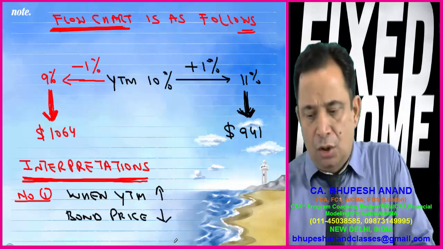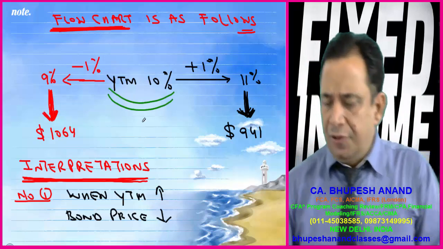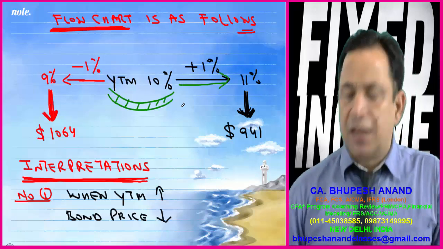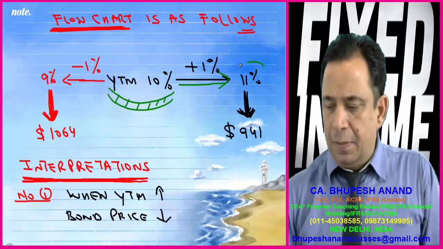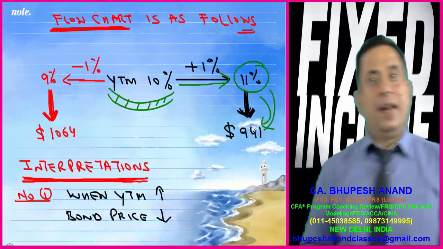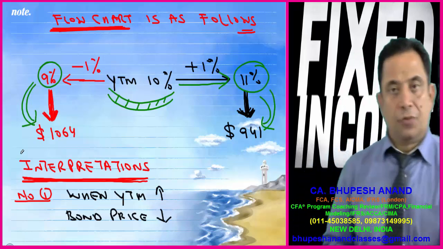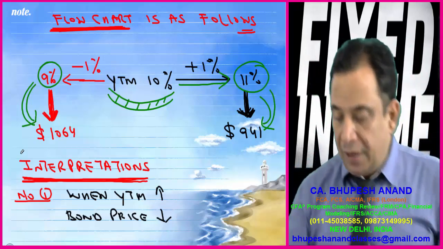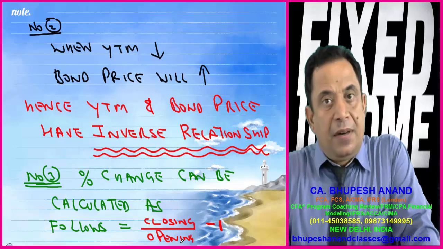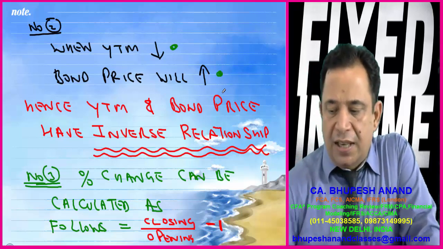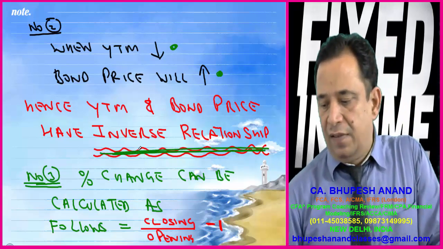So this thing I have written, a very important flow chart. You have to prepare this. Earlier I was at a YTM of 10%. Now if there is an increase of 1% in the YTM, let it be 11%, then we have seen that the value comes to 941. And if there is a decrease in YTM by 1%, that is 9%, then the value comes to $1064. Now what is the interpretation of that? When YTM increases, then bond price decreases, and when YTM decreases, then bond price will increase. Hence bond price and YTM have an inverse relationship.